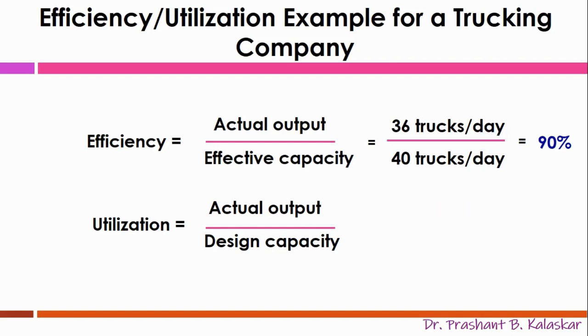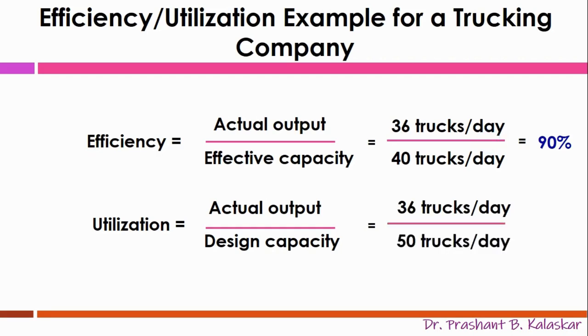If we have to find out what is utilized capacity, then instead of 40 we have to take into consideration the actual utilized number of trucks, that is 30. Then after dividing it with the available total capacity, that is the designed capacity of 50 trucks, the resulting value will become 72%. Thus, as compared to effective capacity, what is actually utilized capacity matters more.